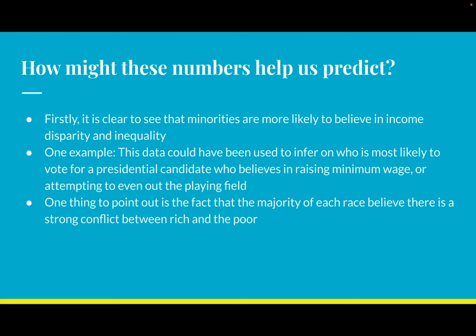So one thing to point out is that even though I do believe that minorities are more likely to believe there was a strong conflict between the rich and the poor, white people in this set of data also believed it too. So out of the three races, all three believed that there's a strong conflict between the rich and the poor.